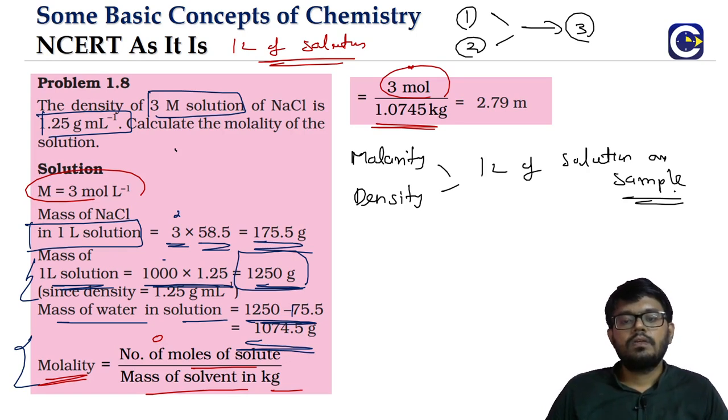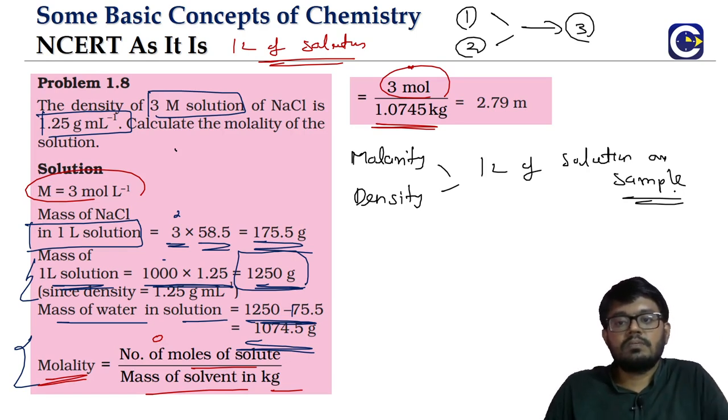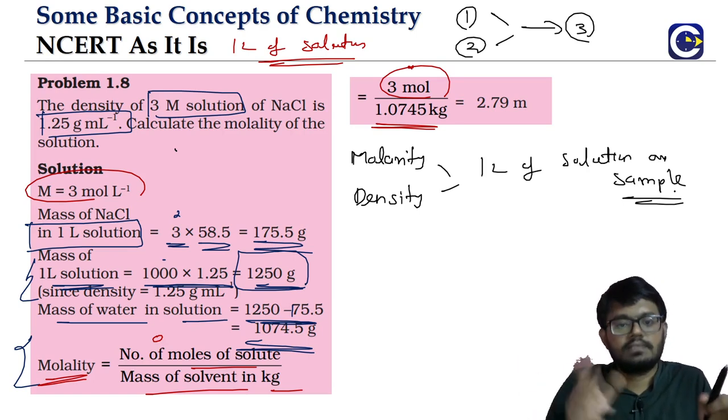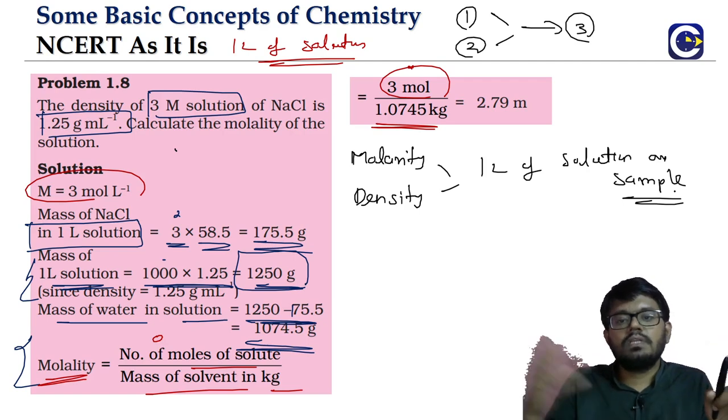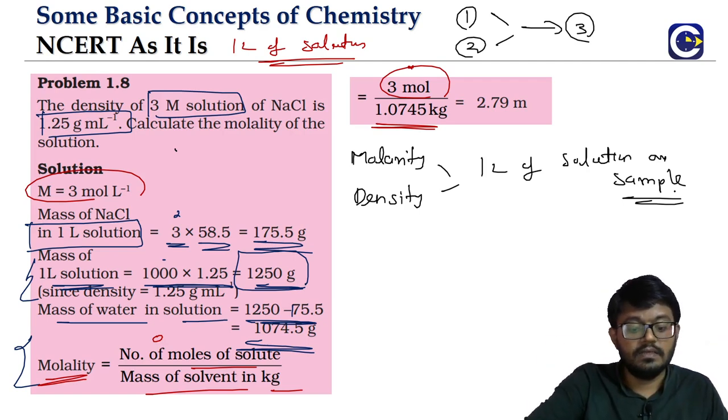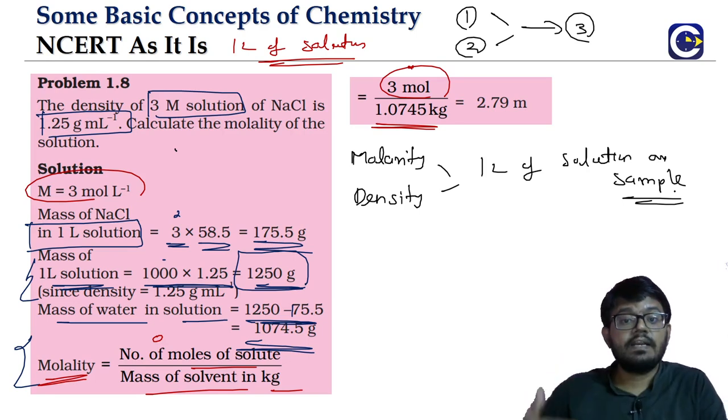Okay, so this way, when you are approaching the conversion problems, is what we call the systematic way. You take a sample and then use the information to find the unknown concentration term they are asking. But when we go to the +2 Solutions chapter, as I said, we will see that for different types of conversions we can have a ready-made formula. We can derive the formula and keep it with us, so that if there is a question, we don't have to do all these basic calculations again. We can just use the formula and quickly get the answer. Okay, so we will see.